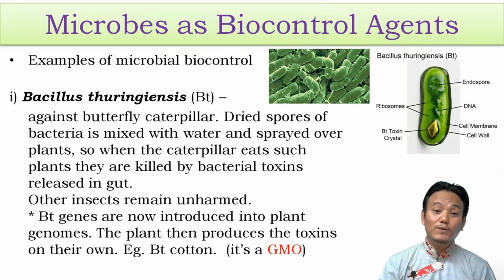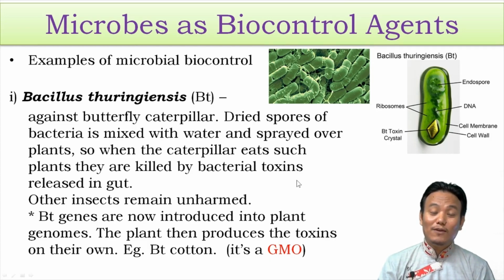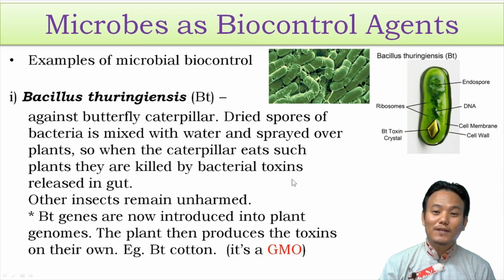Now these days, by using genetic engineering methods, scientists can create plants which can produce BT toxin on their own. We will study more about genetic engineering methods in our later unit called biotechnology. Here the basic idea is we take the gene responsible for producing BT toxin inside the bacteria and introduce it into the plant genome, thereby making the plant capable of producing BT toxin on its own. So such plants don't need to be sprayed with dried bacterial spores to protect themselves. They can protect themselves by producing BT toxin on their own.